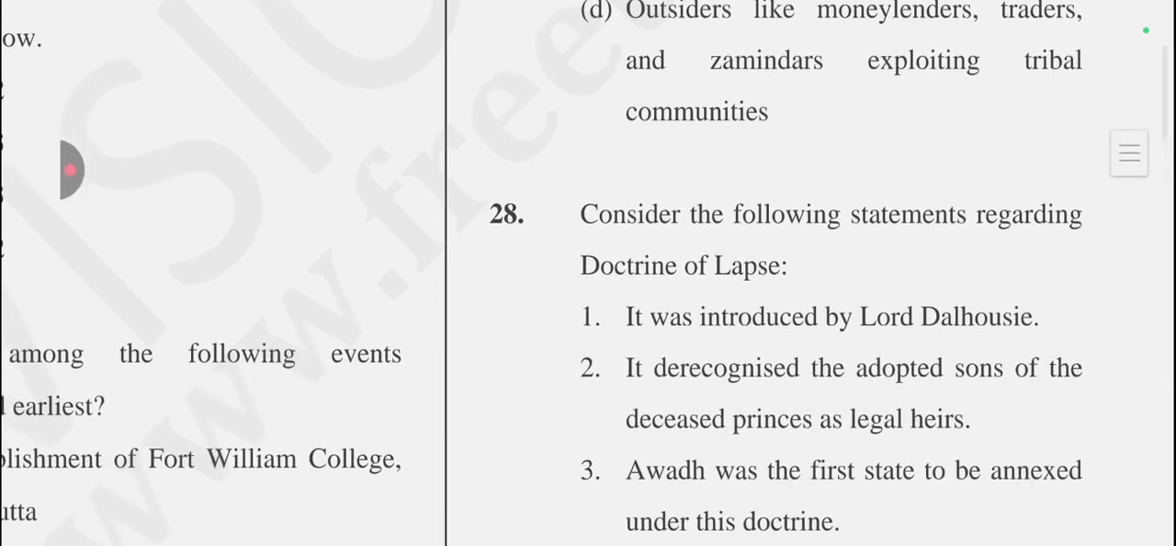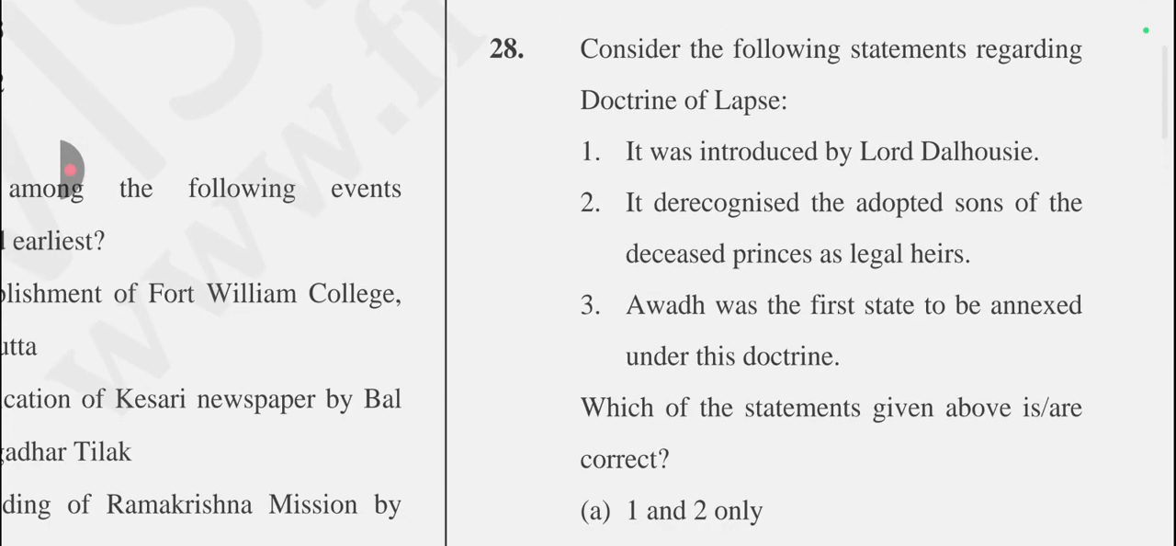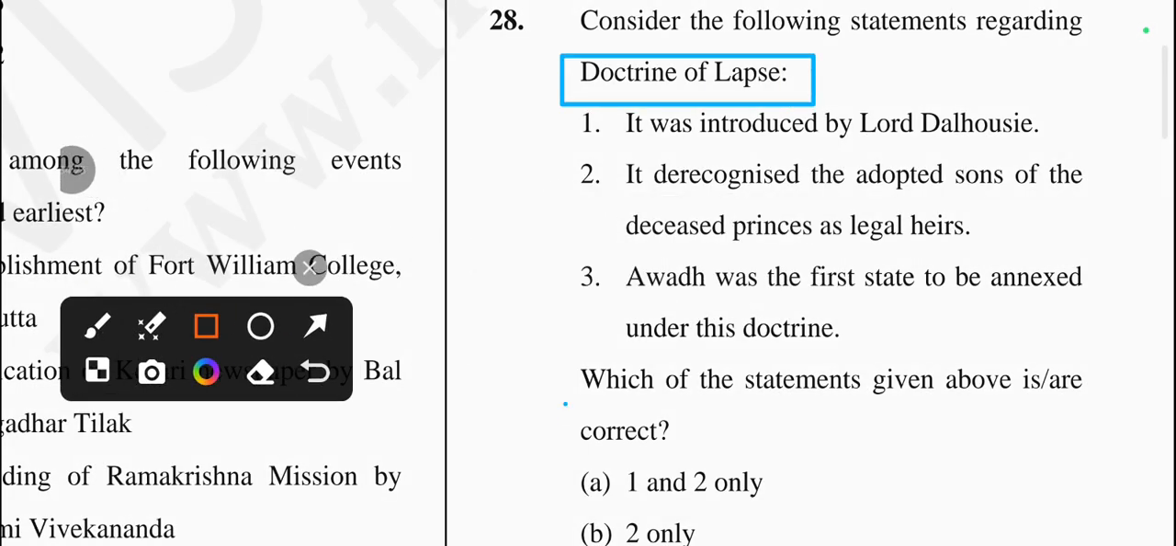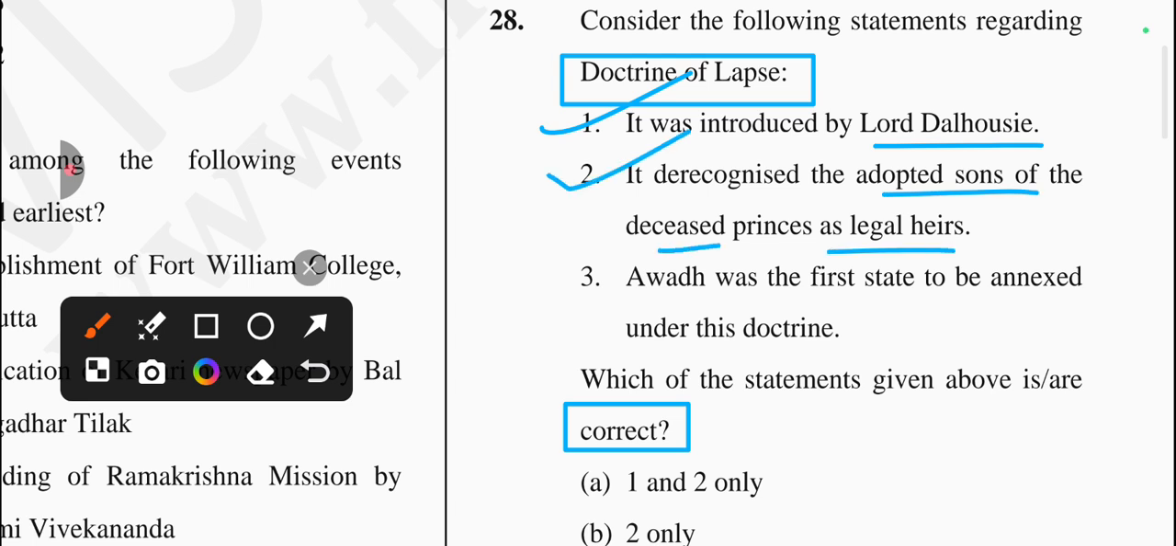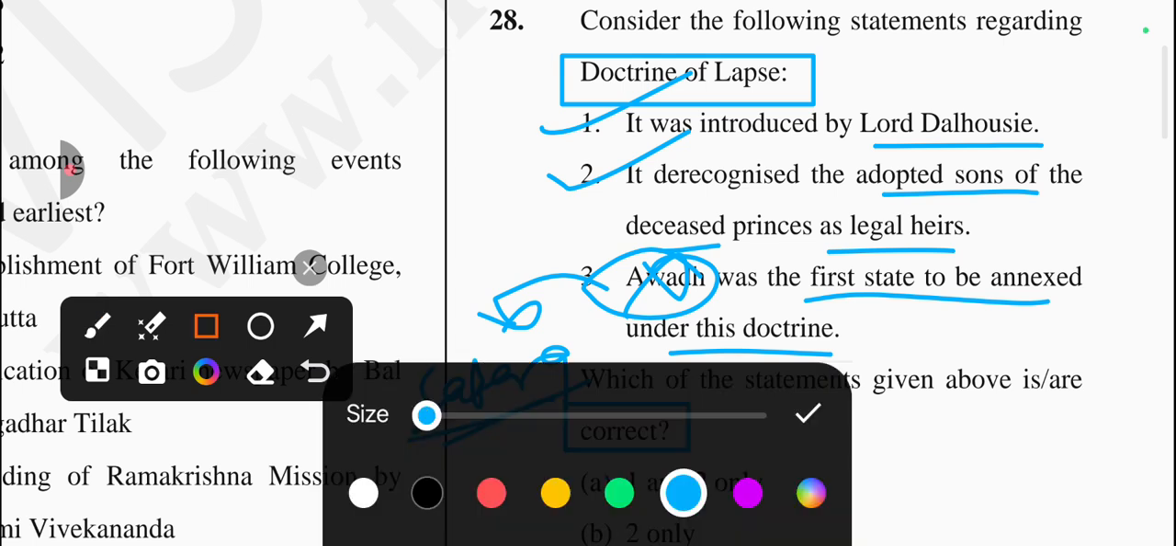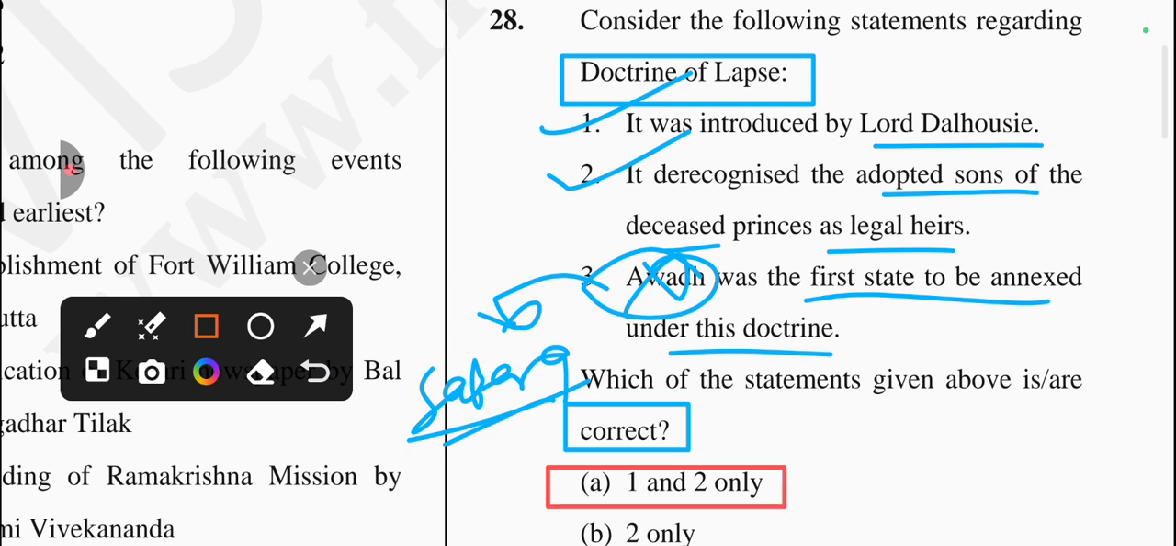So let's come to the next question, which is: consider the following statements regarding the doctrine of lapse, and they are asking about the correct statement related to the doctrine of lapse. So first statement is: it was introduced by Lord Dalhousie. Is it true? Yes, it's a correct one. It de-recognized the adopted son of the deceased prince as legal heir. Is it true? Yes, it's a correct one. Next one is: Awadh was the first state to be annexed under this doctrine. Is it true? No, it's not correct, because the first state annexed was Satara, not Awadh, okay. So the answer for this question is option number A, only statements 1 and 2 are correct.